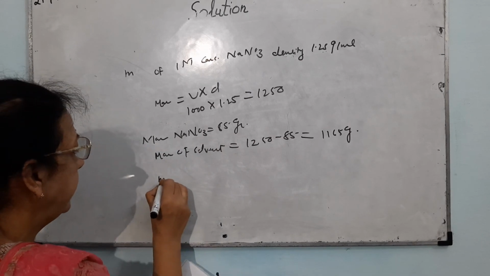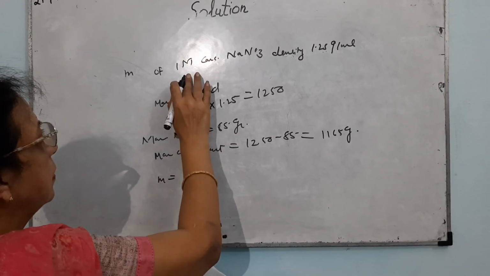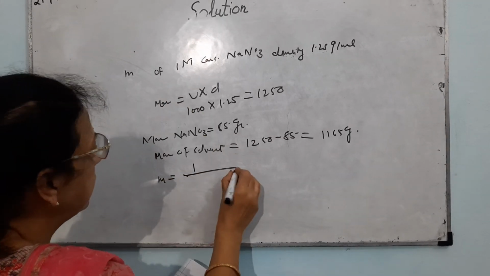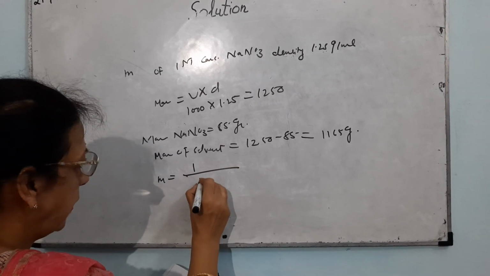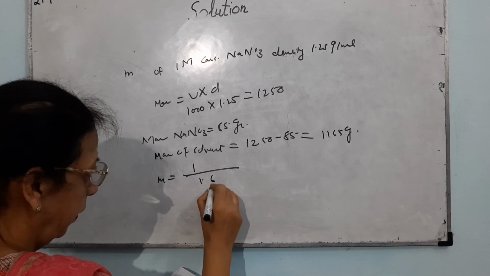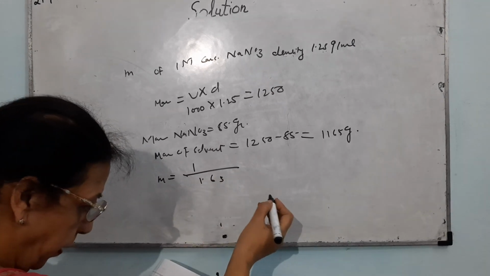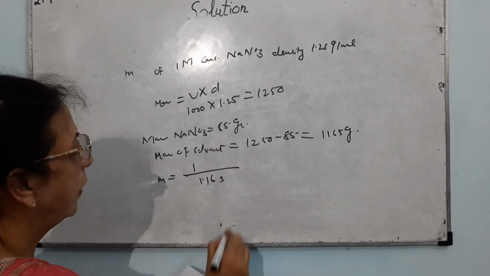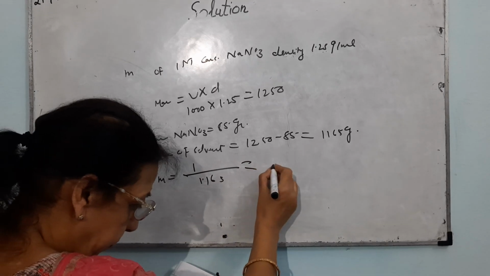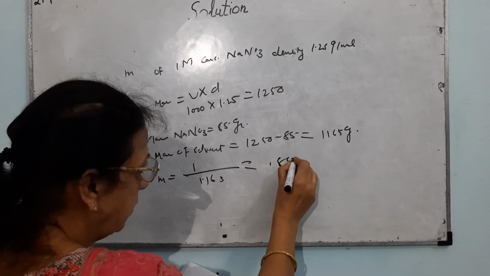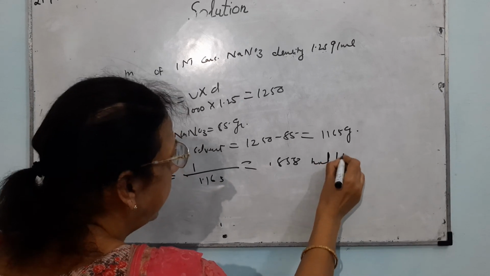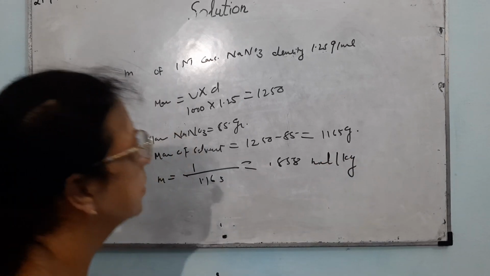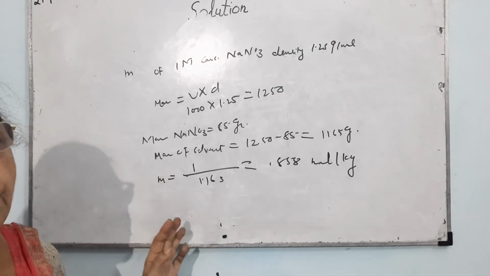So the molality becomes: 1 mole, because it is 1 molar, divided by 1.165 kg. That comes out to be 0.858 mole per kg, or you can simply write small m. So these were a few numericals.